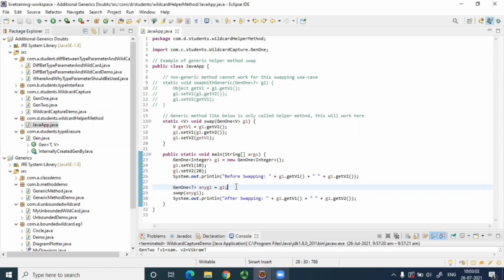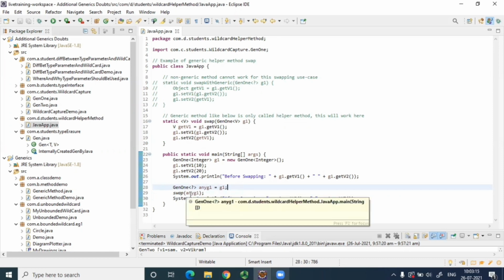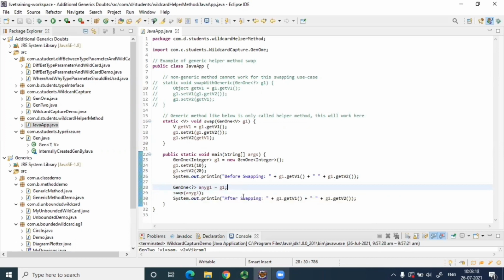What are we doing over here? Guys? The type can be of anything actually. And yeah, we are, but why are we doing that? So if I directly pass G1, will it work?